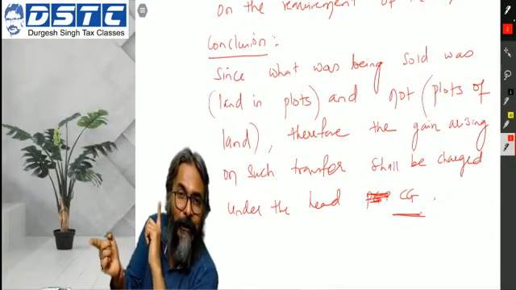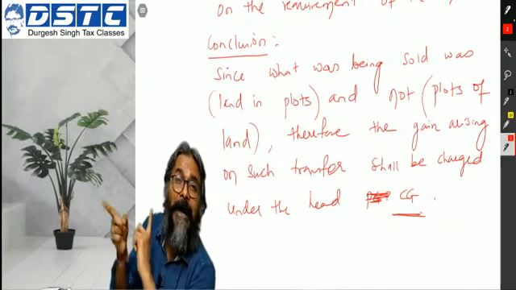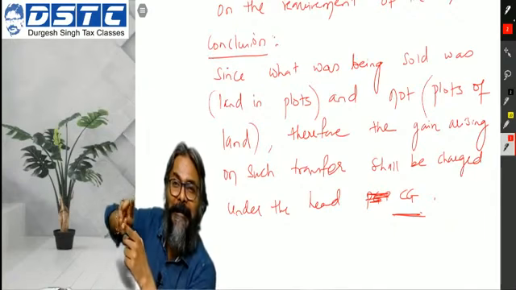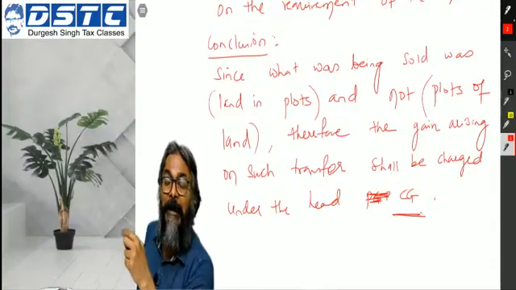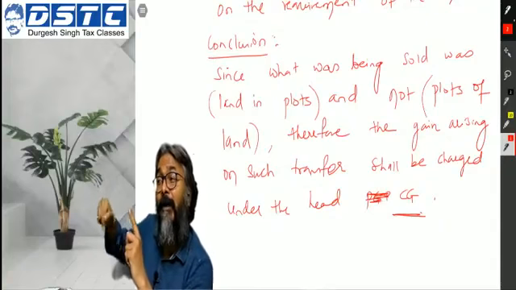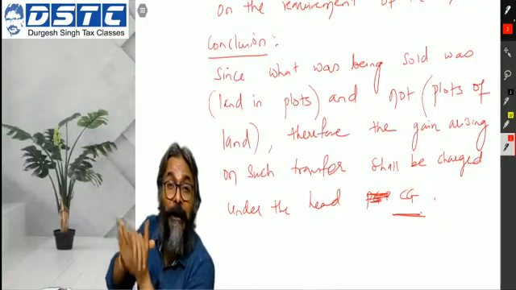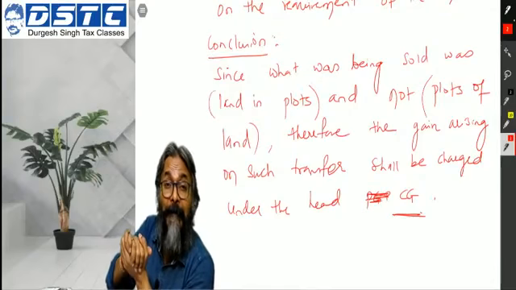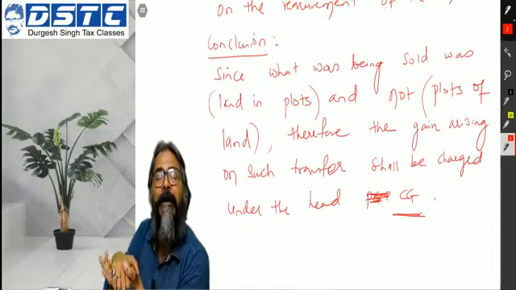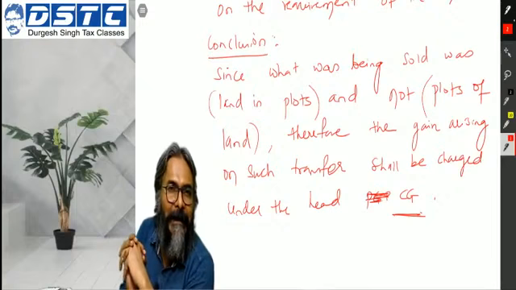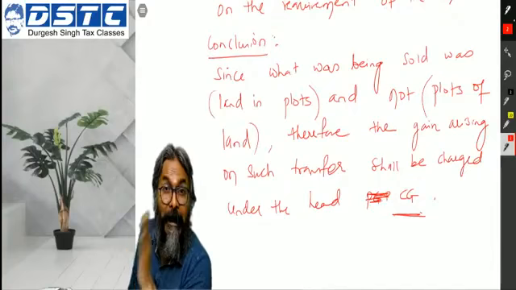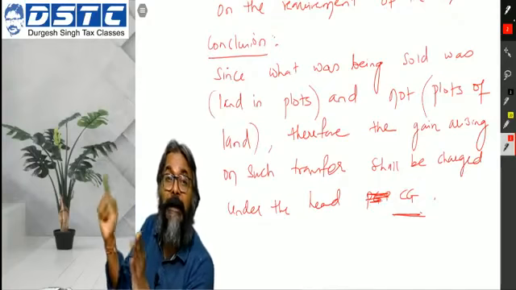So in this case now, students, what we have seen is the interplay between which heads, CG and PGBP. A wrong classification will lead to a wrong computation in that head, and finally a wrong total income, eventually a wrong tax liability. So that is why the proper classification is our first step in the computation of the total income.